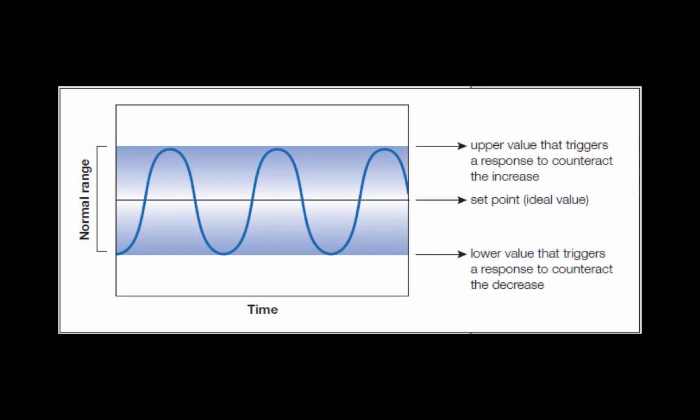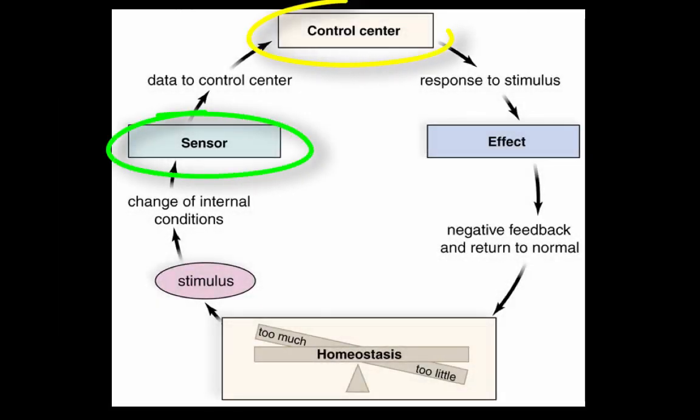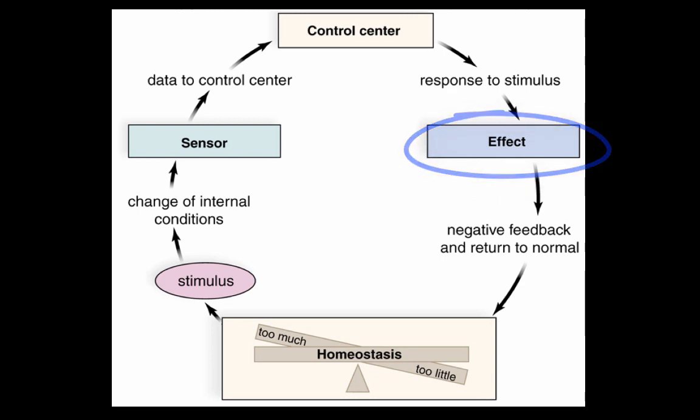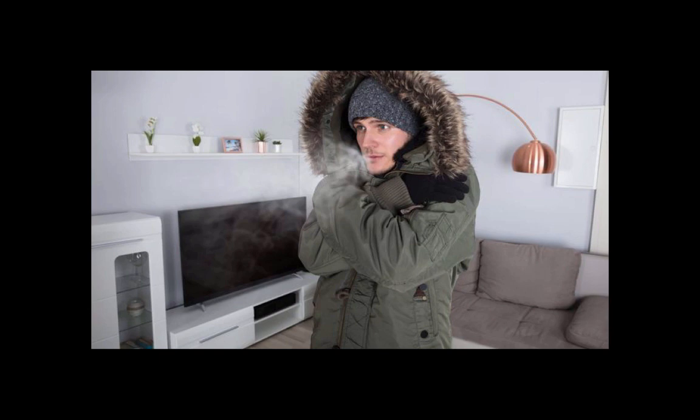The mechanism for maintaining homeostasis is called a negative feedback loop. In this loop, there is a sensor, a regulatory center, and an effector. Usually, the sensor is the receptors of the nervous system, the regulatory center is the brain, and the effector is the response. An analogy of this could be your cold house during these winter months.